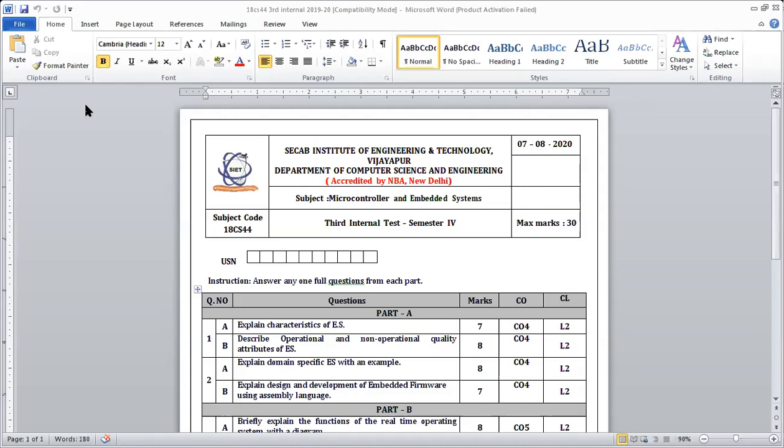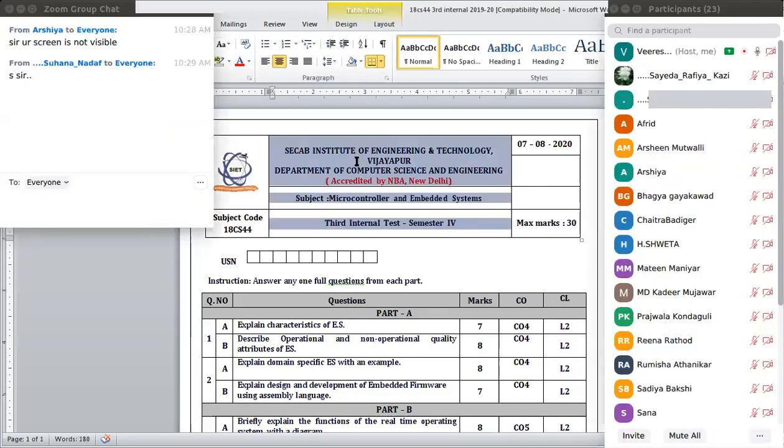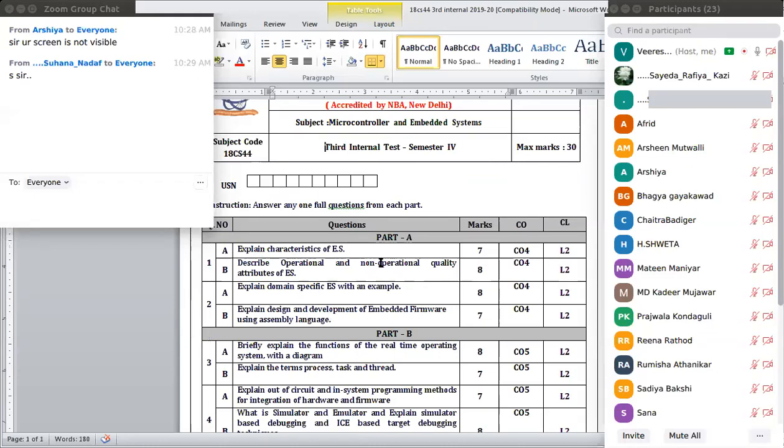Yeah, okay. So here, this is an example from a previous semester of your same branch, 18 CS 44. Okay, here, see, this is the example.